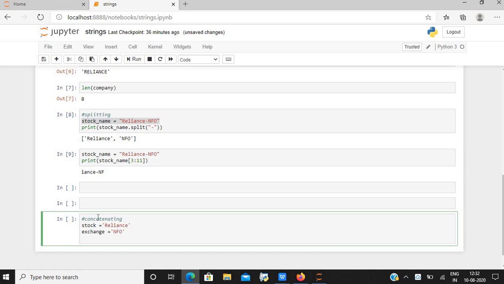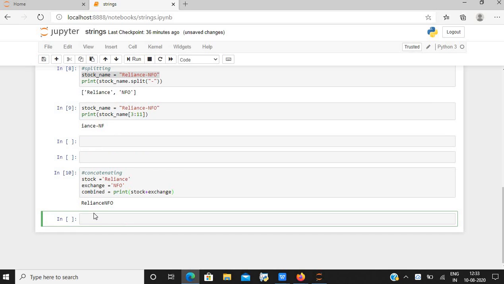For concatenating, I am just defining a variable for it. Combined is equal to print bracket stock plus exchange. As you can see, it's a single string now.